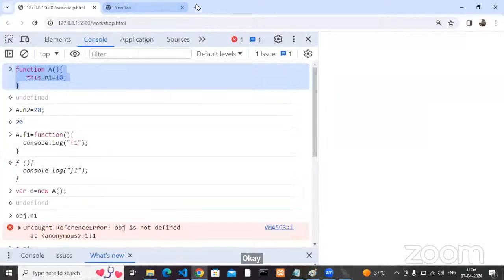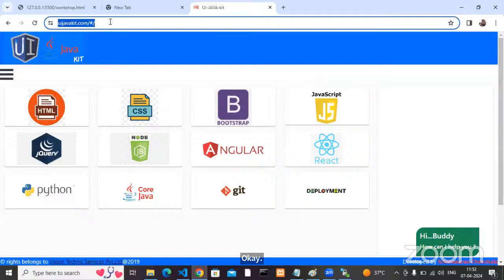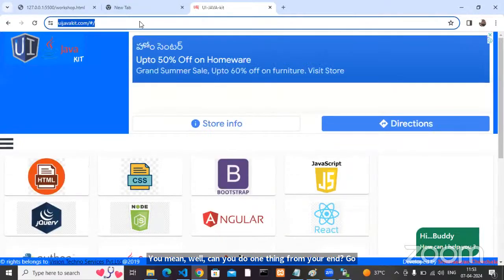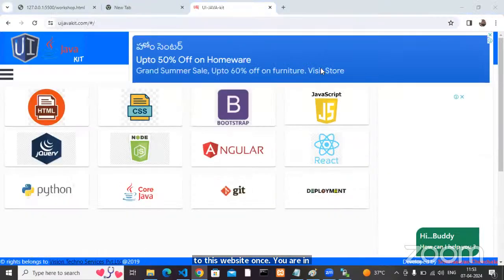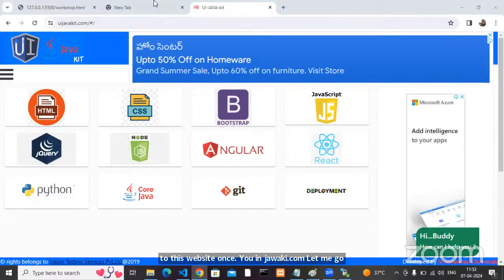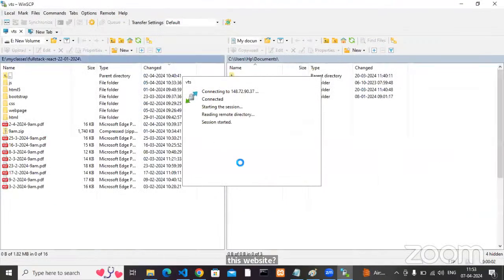Meanwhile, can you do one thing from your end? Go to this website once, uijavakit.com. Go to this website, click on the React tab.